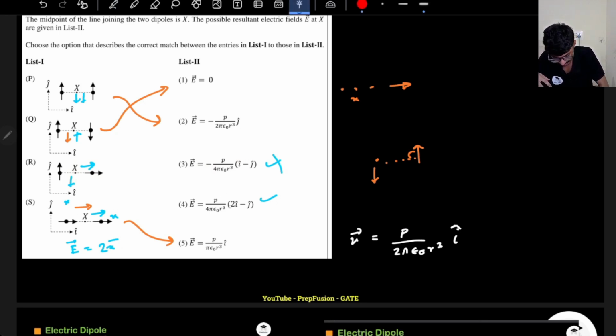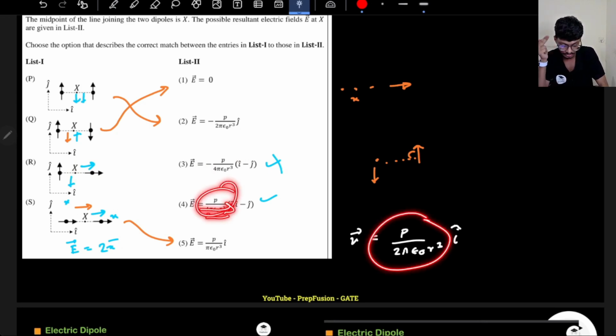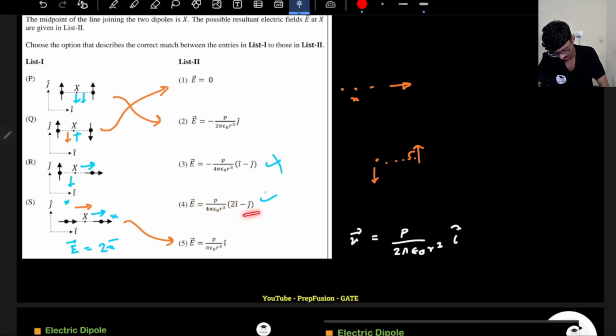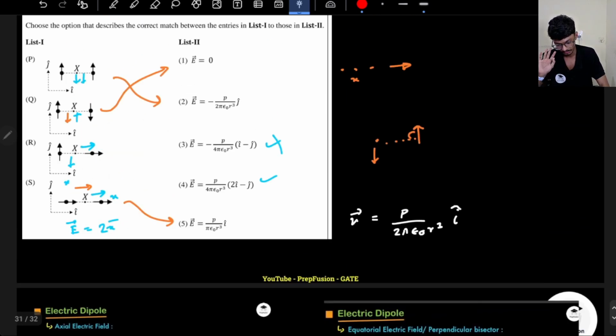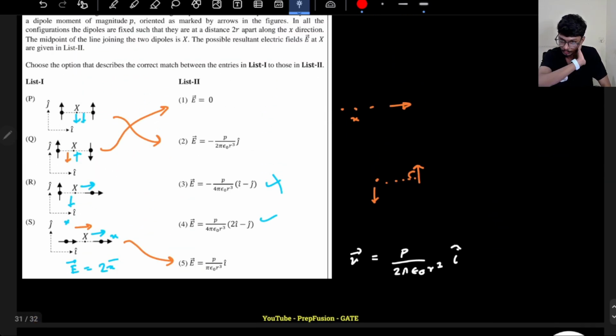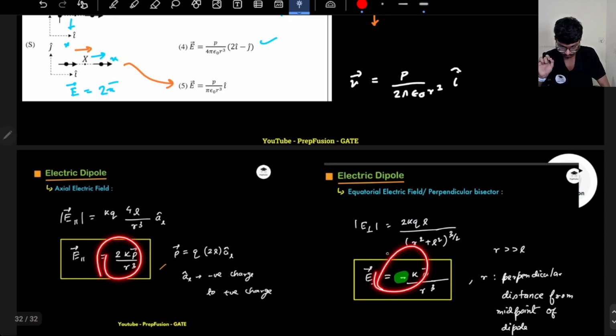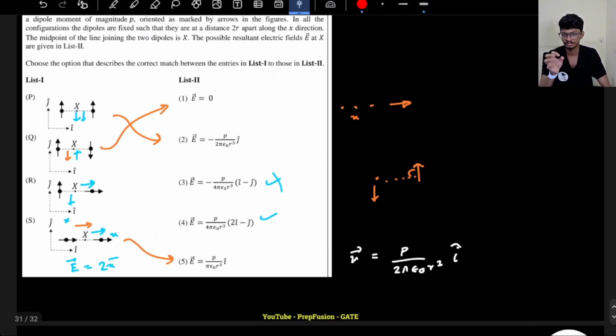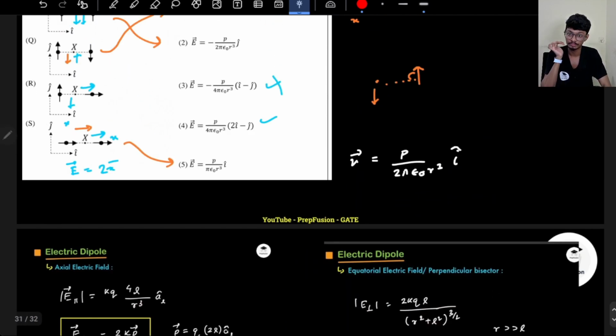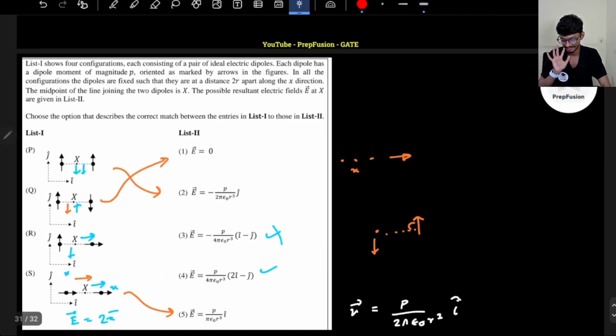Here if I see that this is P upon 2 pi epsilon naught r cube, so this is along the positive axis and the magnitude is P upon 2 pi epsilon naught r cube, that is x, the electric field due to one dipole along the axial direction. Obviously for the electric field along the perpendicular direction, you see there is a difference of factor of 2. So this I have derived, I'm not deriving it now. Without knowing the formula, just understanding the direction also you can solve. That is the important point, right? What I want you to take away from this is understanding small things. It's okay if you don't remember the formula. Without the formula also somehow you can escape the difficult questions.